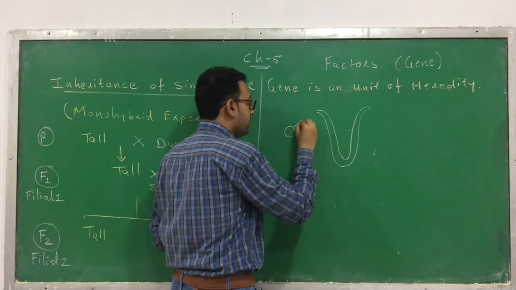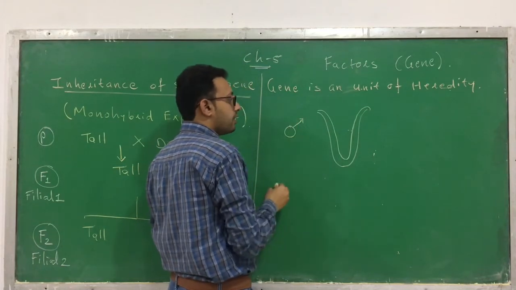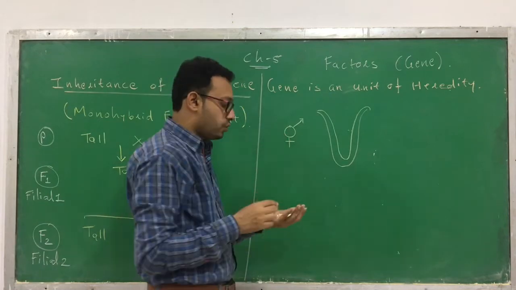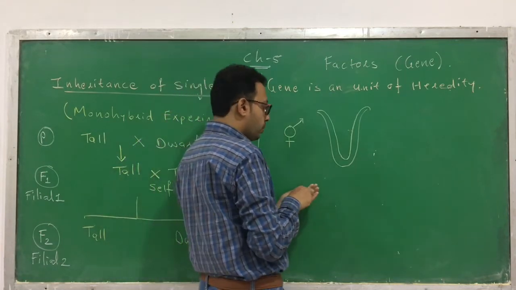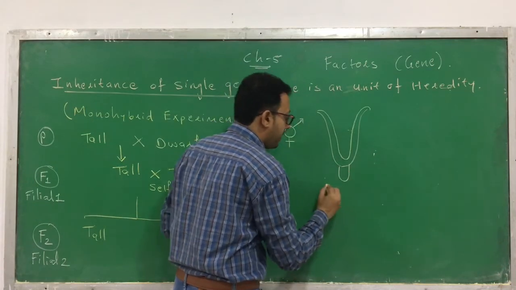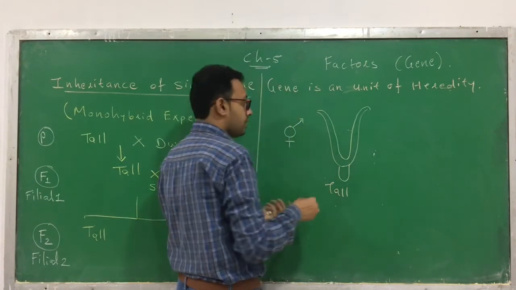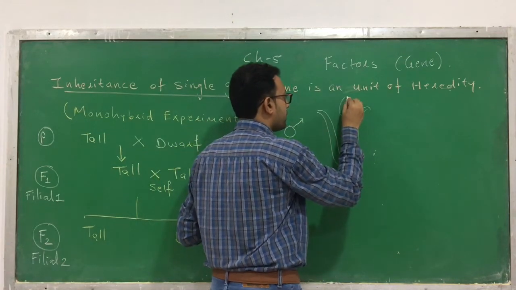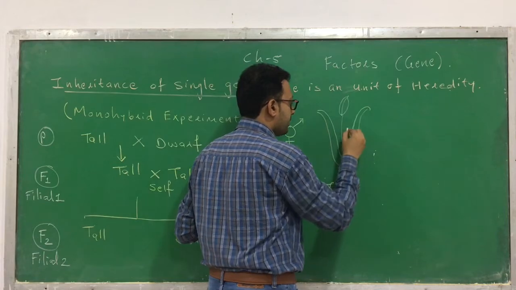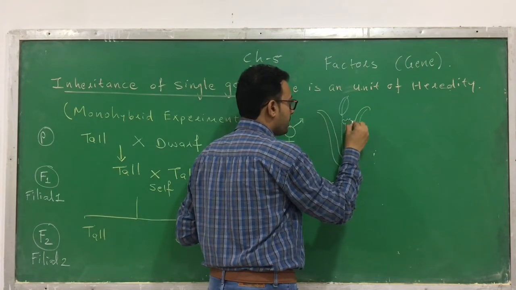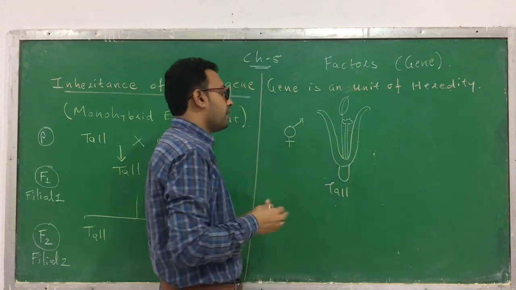Actually, it is a bisexual flower, which means it contains both. I am just drawing this. Assume that this is a flower of a tall plant. It is a bisexual flower, so it contains a stamen as well as a carpel. Both are present. Now what has he done?